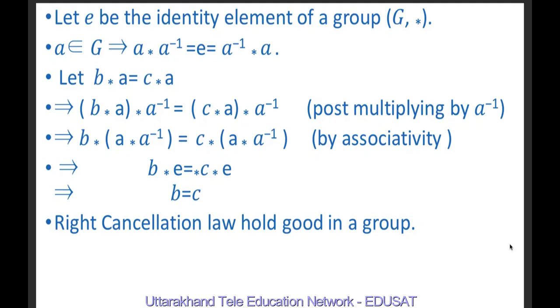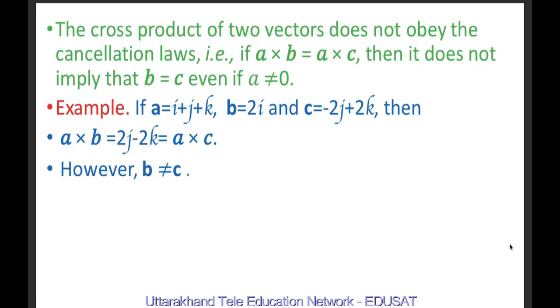And this implies B is equal to C. Therefore, right cancellation law holds good in a group. I want to mention here that the cross product of two vectors does not obey the cancellation laws. That is, if A cross B is equal to A cross C, then it does not imply that B is equal to C, even if A is not equal to 0.